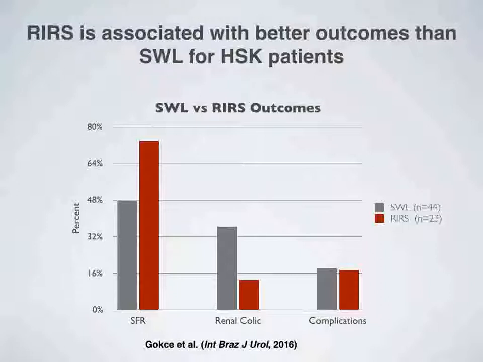The stone-free rate in retrograde surgery was 73.9%, while the shockwave lithotripsy success rate was 47.7%. Furthermore, renal colic episodes were found in only 13% of those receiving retrograde surgery, in comparison to 36.3% in shockwave lithotripsy. Complication rates for both procedures were similar at 18%. Furthermore, the need for general anesthesia is often a quoted risk for retrograde surgery and is used as a rationale favoring shockwave lithotripsy. But in this study, there were notably no complications from anesthesia.